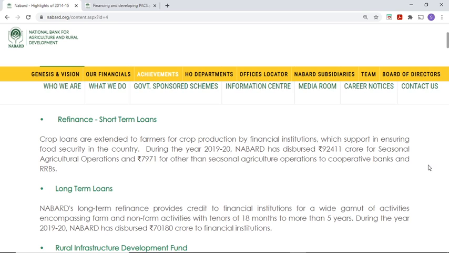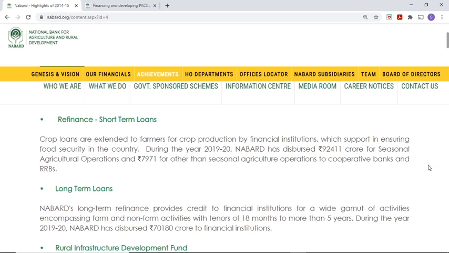So, in my previous video, I told NABARD is not directly giving money to the farmers. NABARD will give to cooperatives, then cooperatives will disperse that amount to the farmers. So it has given 92,000 crore and 7971 crore to these RRBs and cooperative banks. They dispersed for agricultural activities. So refinance, that is the meaning, short term crop loans, so money needed for growing the agricultural crops.